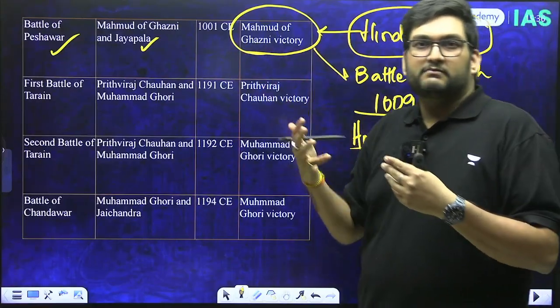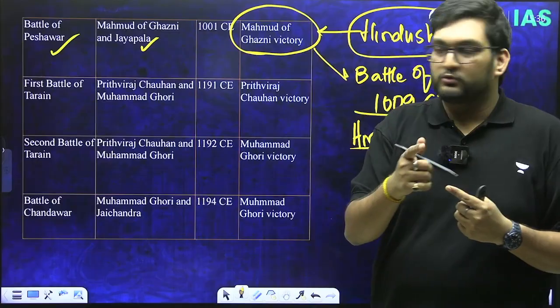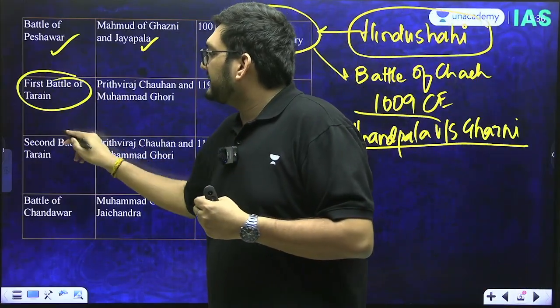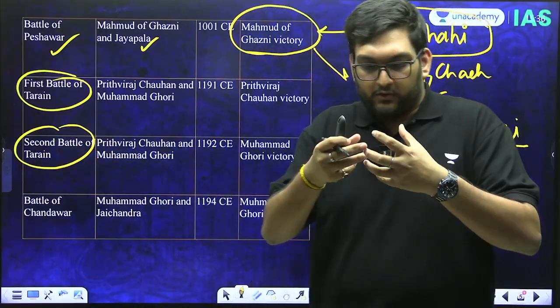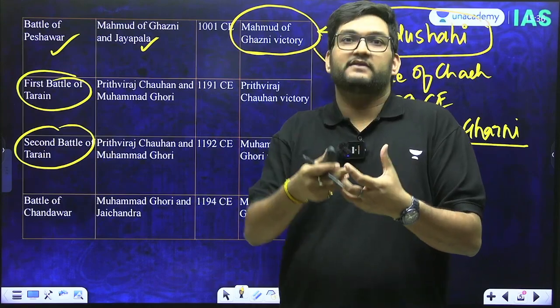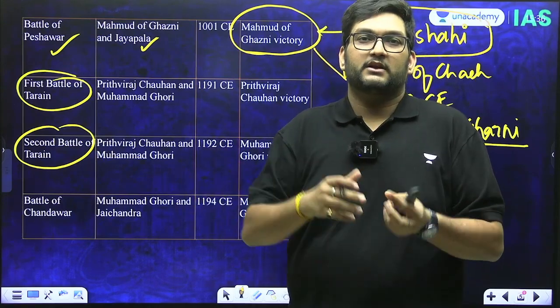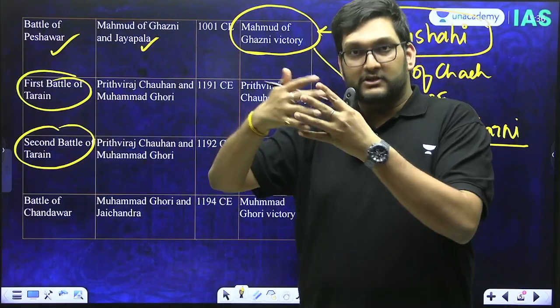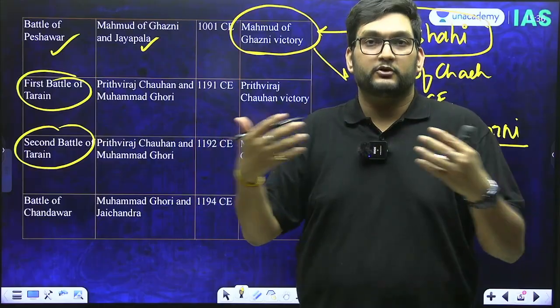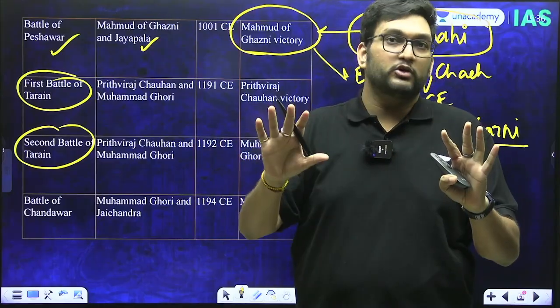Thereafter, these battles are more common. Peshawar is not known too much, but the First Battle of Tarain and Second Battle of Tarain are. The First Battle of Tarain happens because of the disintegration of the Samanid dynasty, which further leads to the establishment of the Ghaznavids, and thereafter the Seljuks. And when the Seljuk dynasty broke up, it broke up into two, the Khwarizmi and the Ghurids.